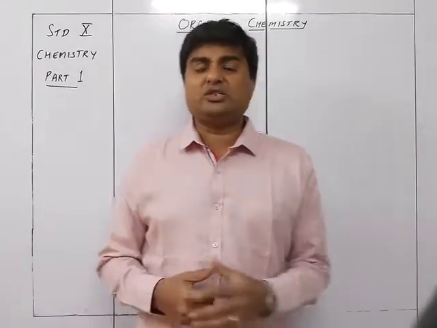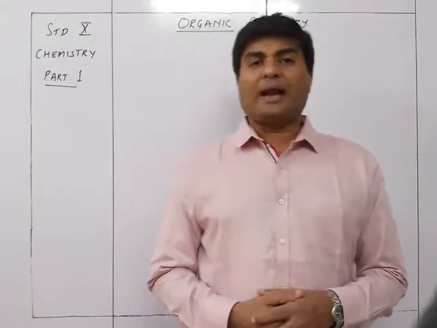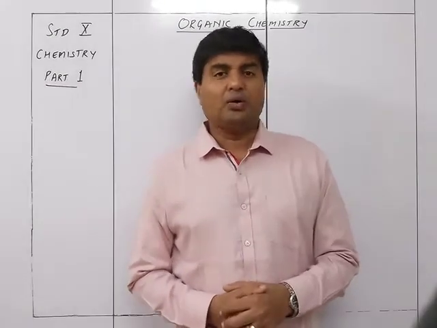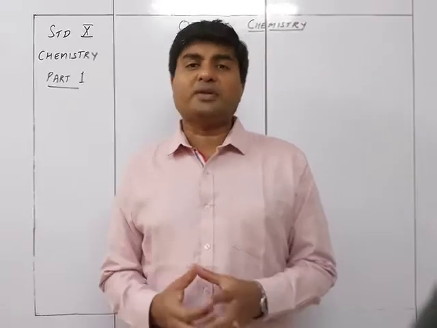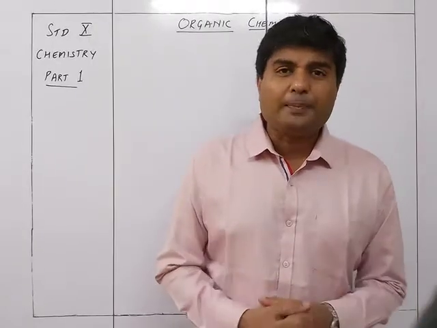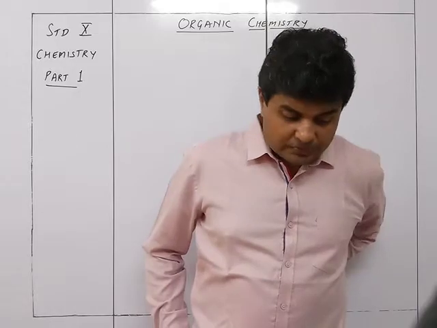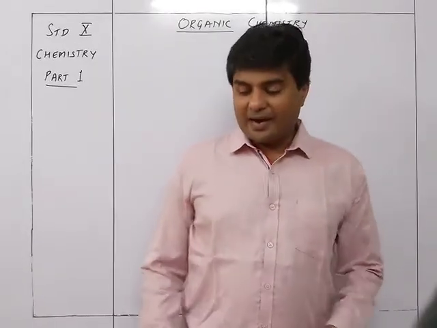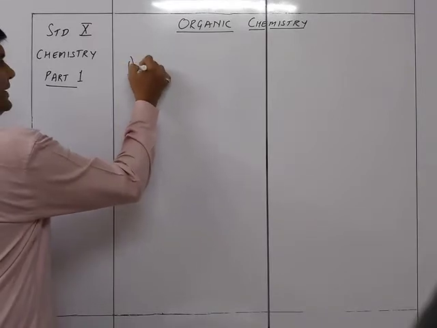Now why is it that only compounds having carbon as the base are organic compounds? That is because carbon has some unique properties. The unique properties of carbon make it the ideal, or the only kind of substance which can form organic compounds. So first is the tetravalency. The first thing is that carbon has tetravalency.